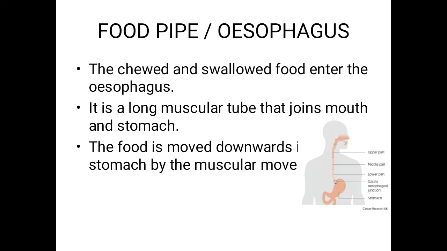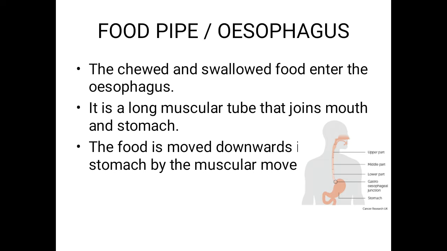This is how the food pipe functions. So, what is the function of the food pipe? It sends the food downwards to the stomach. What does it look like? It is a long muscular tube.